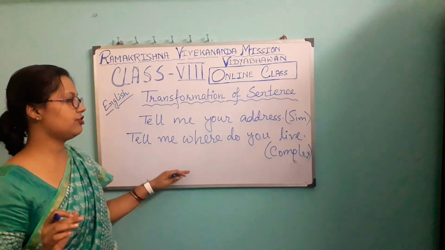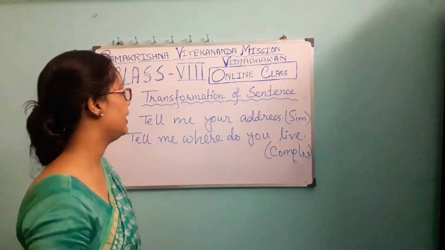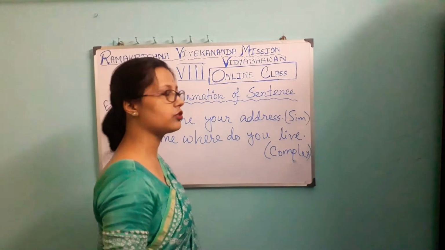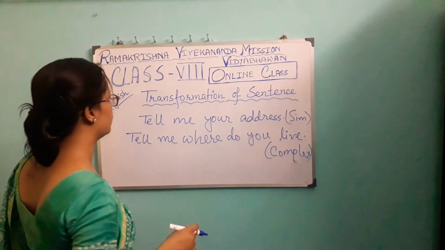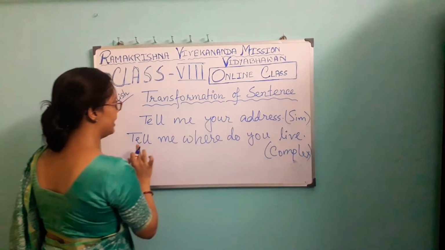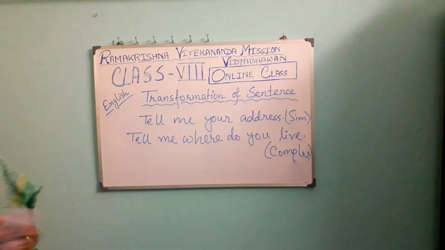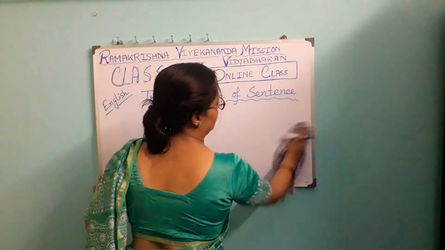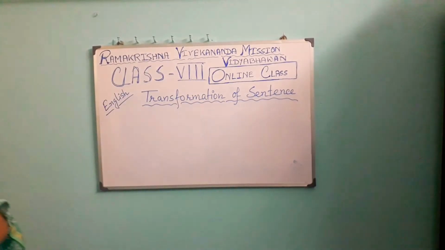Clear? I am just rapidly giving some examples. You will get a lot of examples in your book, and please practice those. Otherwise, it will not be very easy for you to solve all the grammatical exercises given in your grammar book. So, this is the transformation from simple to complex. Tell me your address, and I am writing here, tell me where do you live. Now, we are coming to the next part, that is the opposite thing, complex to simple.